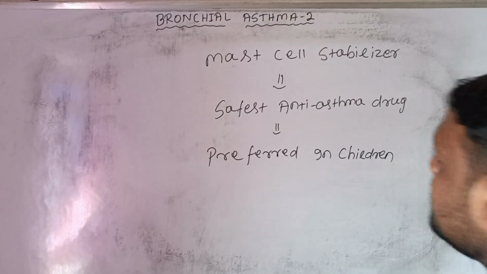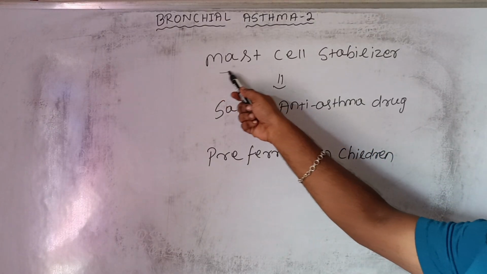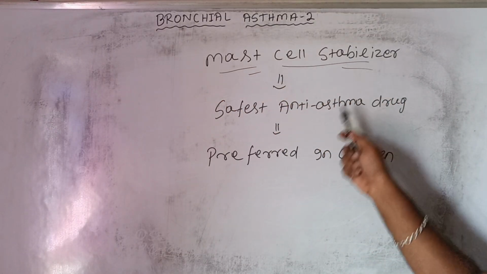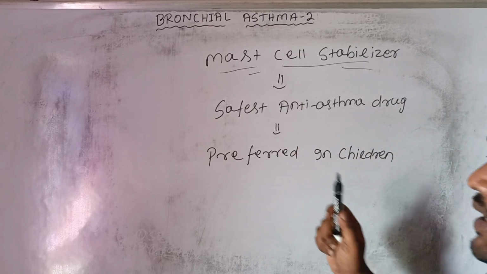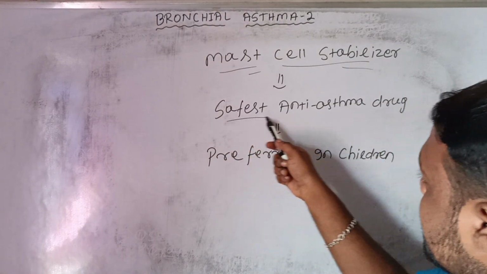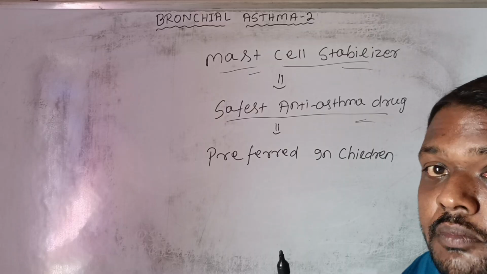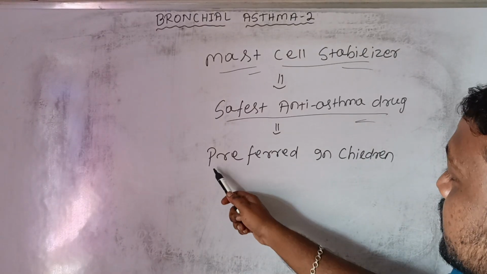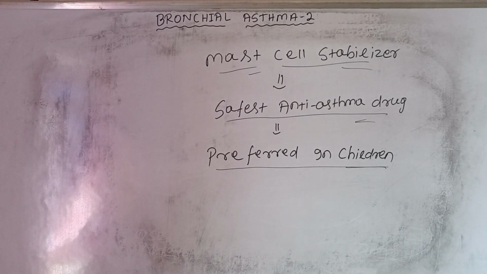So mainly the mast cell stabilizer is preferred in children. It is the safest anti-asthma drug, and mainly it is preferred in children.